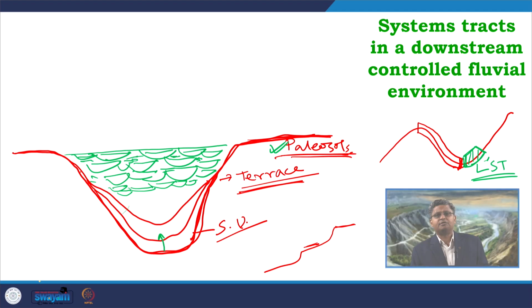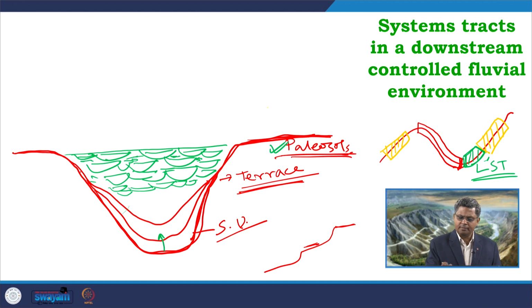Now, if I look at the transgressive phase, so now we are looking at over here in this part of the curve, or maybe we are looking at over here, this part of the curve. You can consider any one of these. We are looking at this part of the base level curve. So, now the base level or the river channel has reached up to this. So, what is happening now?